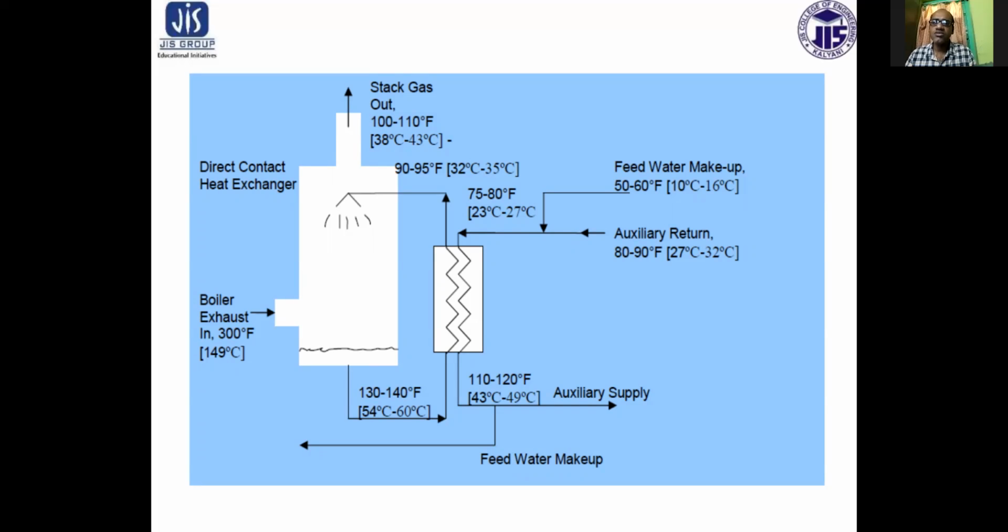Now this water, which is at the bottom of this chimney, is accumulated. This water is run by the pump through the heat exchangers, and through those heat exchangers some auxiliary units are also run. So this is the example of the direct condensation type of heat exchanger in a low temperature heat recovery system.